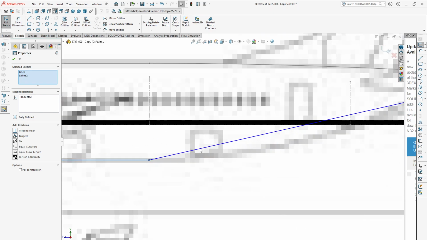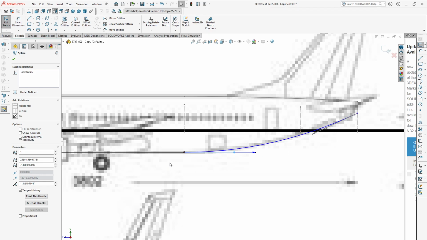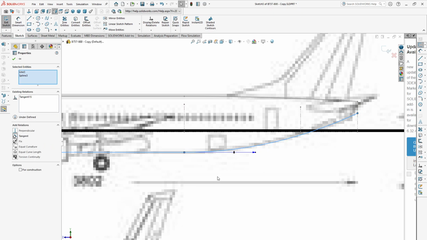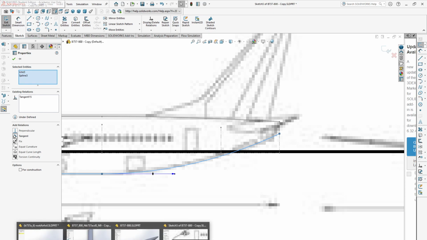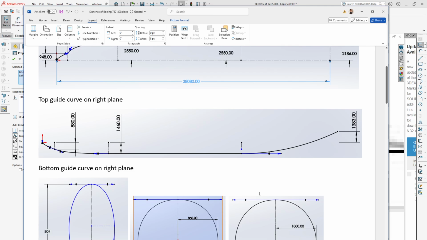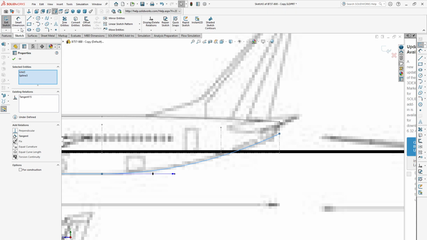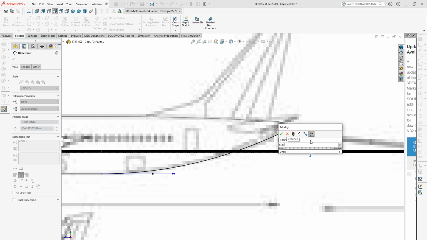Then come to this side again and make this horizontal, and make these two curves tangent, and you can give the dimension here: 1383.